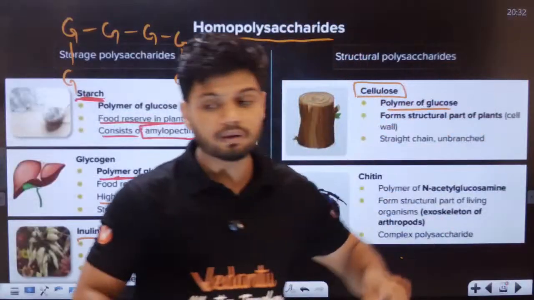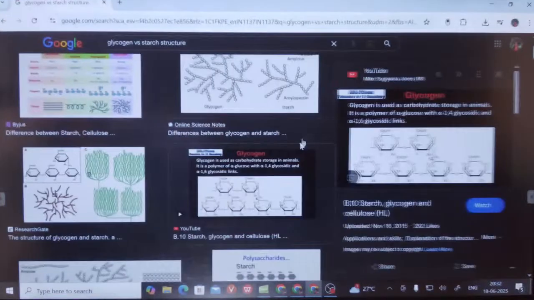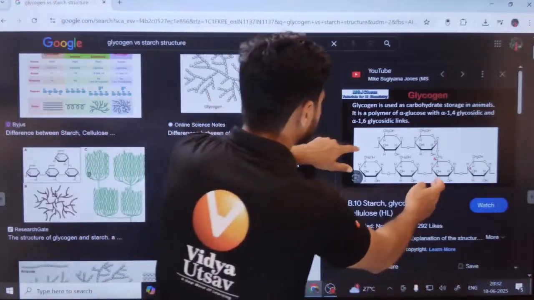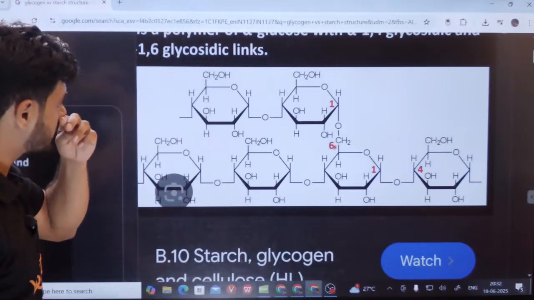Now students, similarly, in the case of, you see, students, can you see the difference?